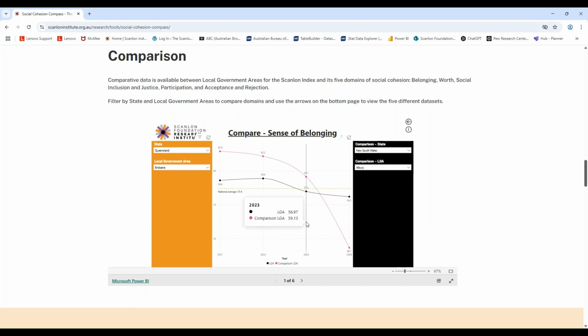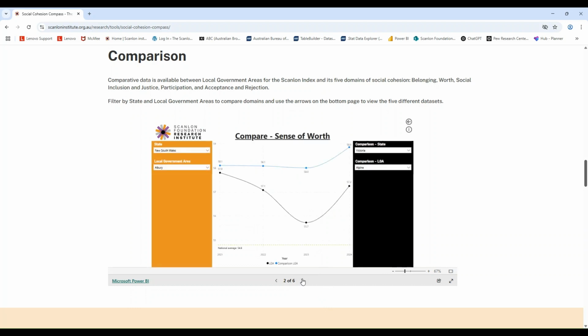So if we hover over this, in 2023, we can see that the LGA of Brisbane had a score of belonging of 56.97 and Albury had a score of belonging of 59.13. Again, to change and look at the other domains, simply scroll using the arrows down the bottom. So we can see here we have sense of worth, social inclusion and justice, participation, and acceptance and rejection.